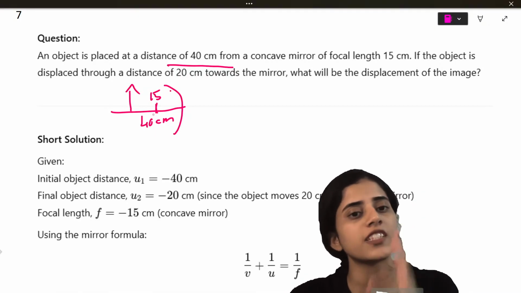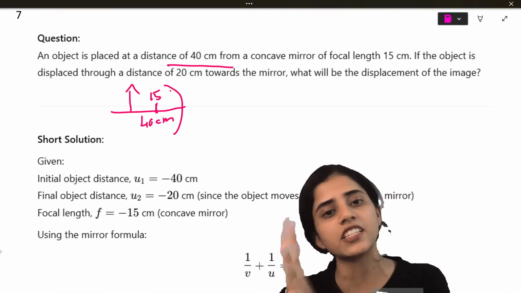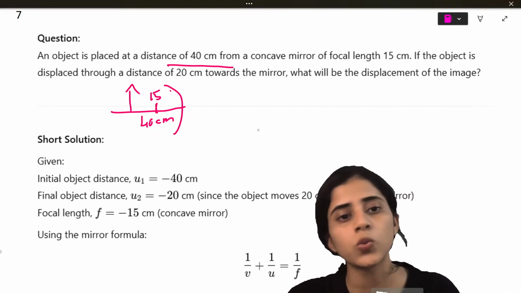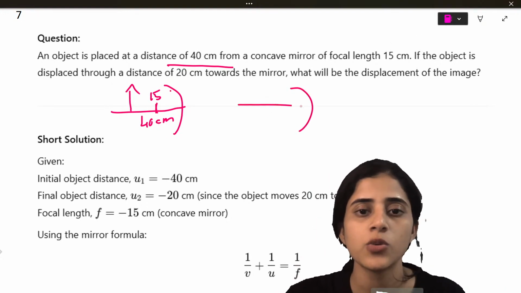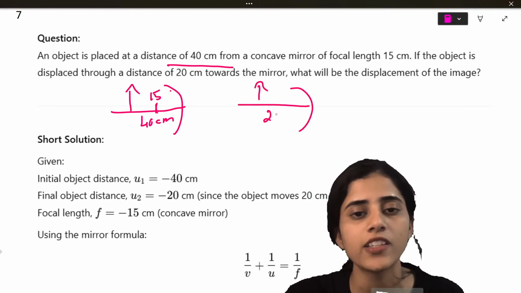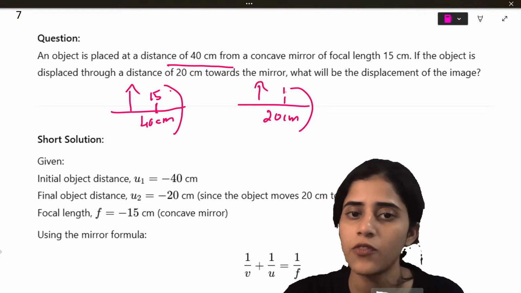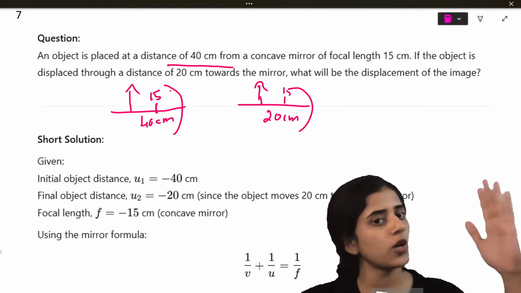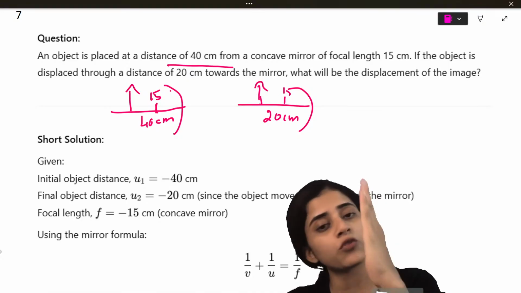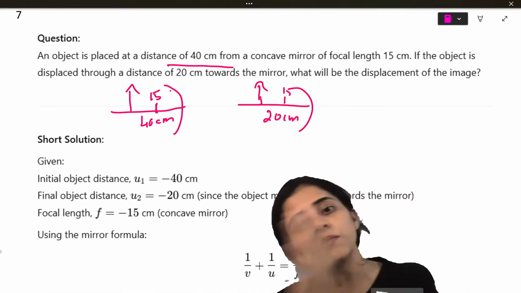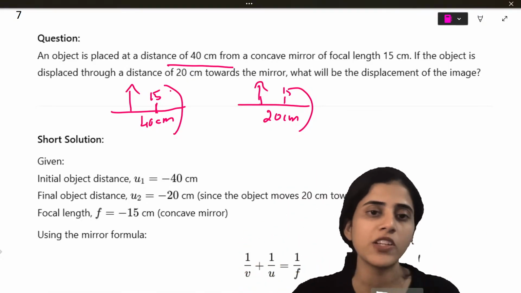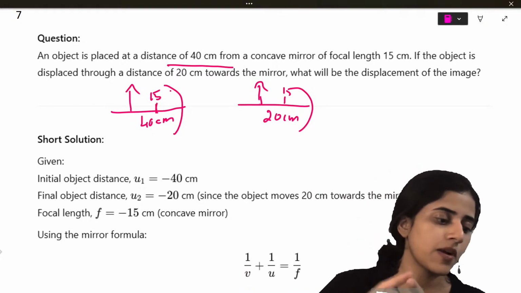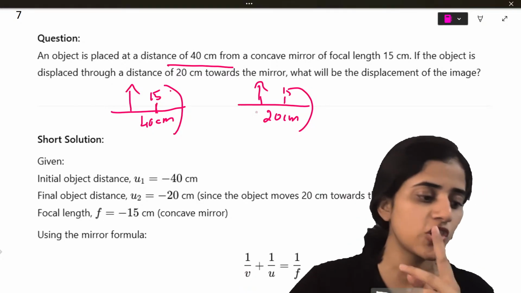If the object is displaced through a distance of 20 centimeter towards the mirror, what will be the distance of the image? So what happens? This object is now at 20 centimeters. F is still 15. Initially the object was 40, then the object moved to 20. So how much the image will shift? In both the cases, you have image formed, right? So the question is, by how much the image will shift?